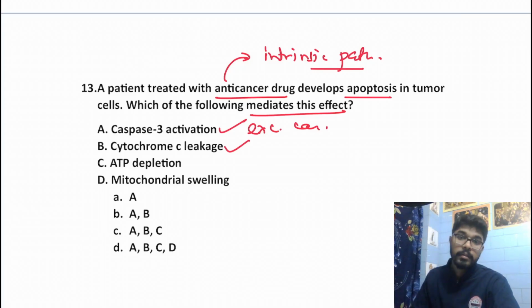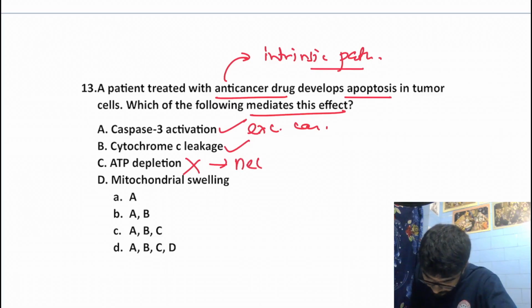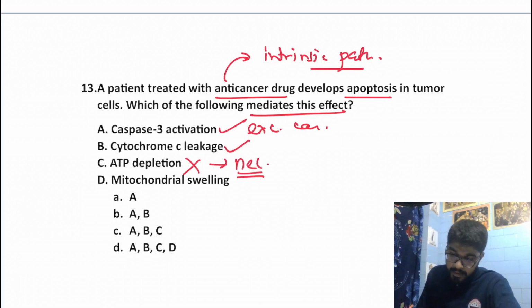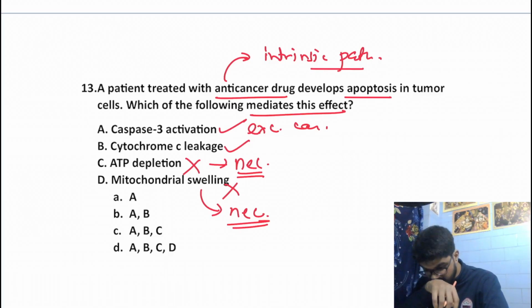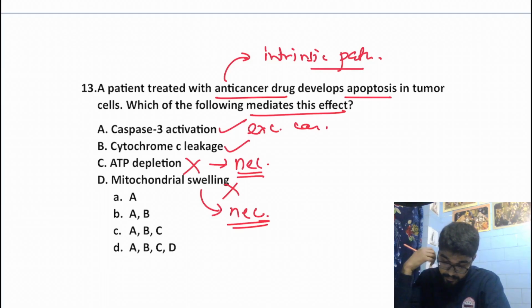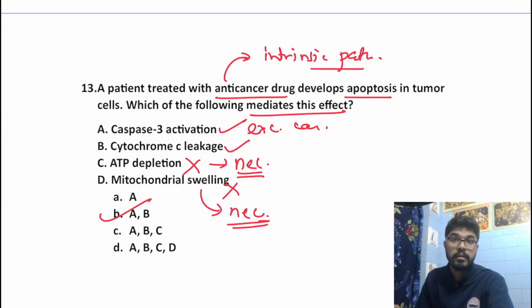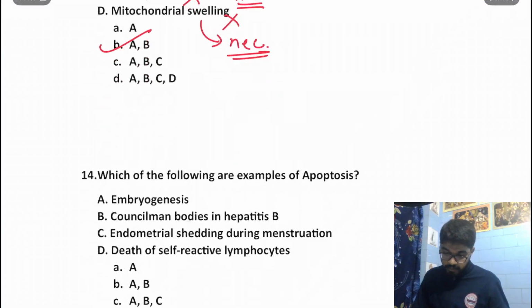Yes. ATP depletion. No, ATP depletion is not a characteristic of apoptosis. It is rather a characteristic of necrosis. And mitochondrial swelling, again no. Mitochondrial swelling is also seen in necrosis, not in apoptosis. Rather mitochondrial shrinkage would be seen. Okay. So our answer would be A and B. Okay. Moving on to the next question.